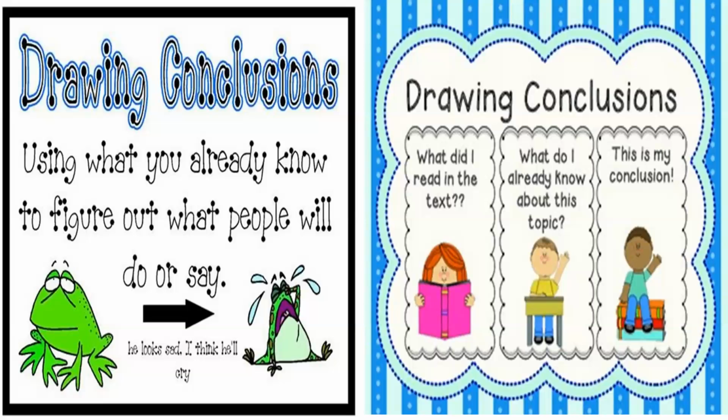What do I already know about this topic? Okay, in this case, we are going to use our previous knowledge. What I know about pigs, how they live, where they live. Okay, this is our schema knowledge, or this is our previous knowledge about the story. This is our knowledge about these pigs. Okay, and then we generate our own conclusion, or we create, or we make our conclusion.